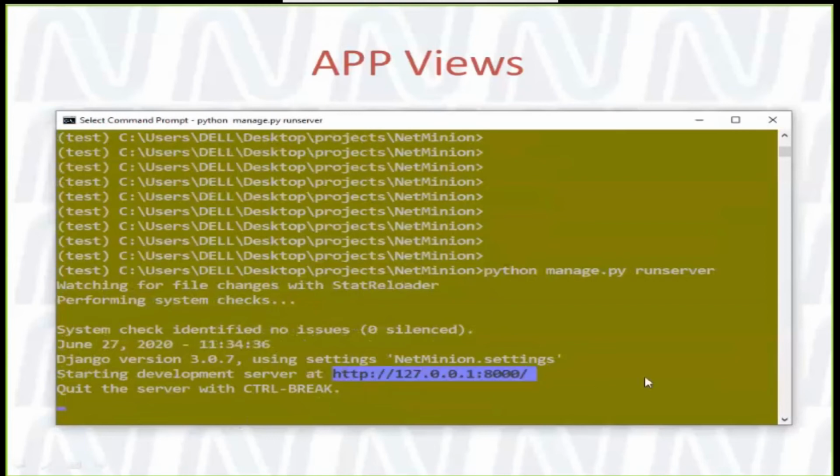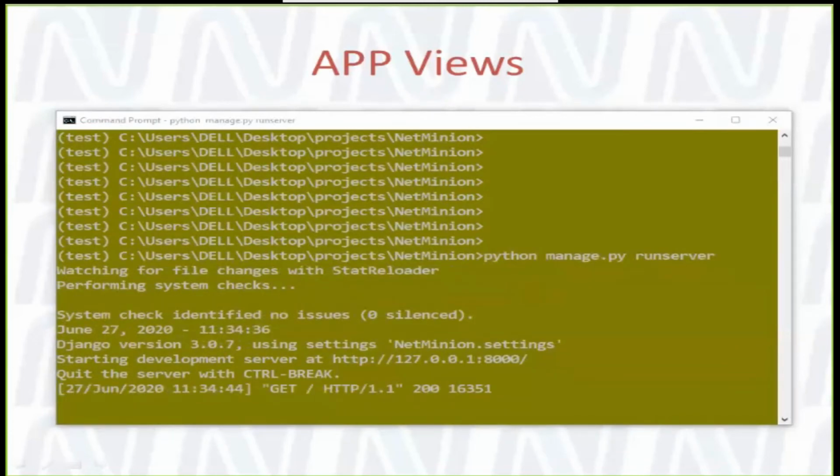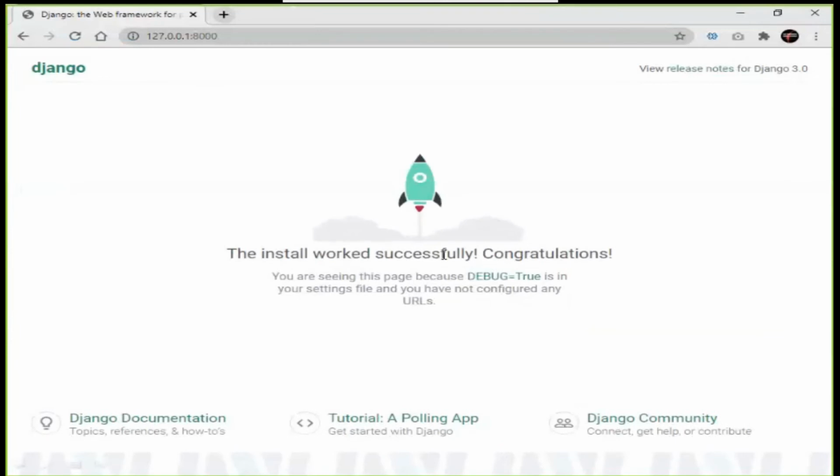This is my web server. Over the URL in the browser, if I open it, it shows me the default page. Instead of this page, I want to show a welcome message, something like hello world.